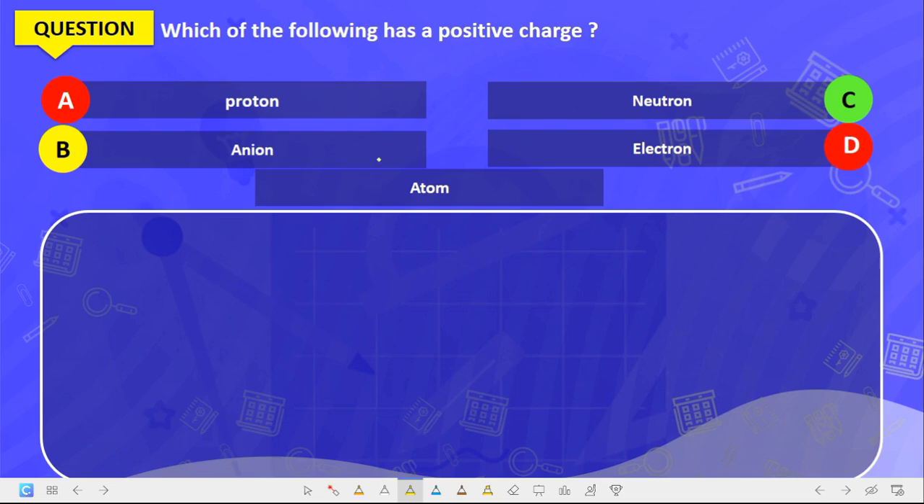Which of the following is a positive charge? The correct answer is proton. We don't need to solve much here. Proton is positive charge. Anions are negative charge. Neutrons are neutral, and electrons are negatively charged.